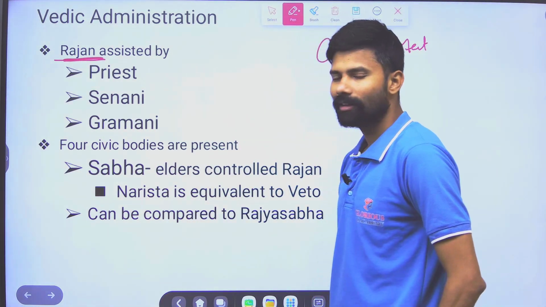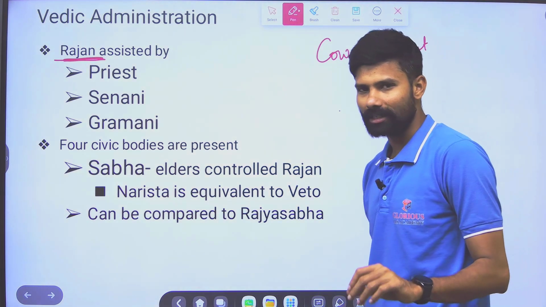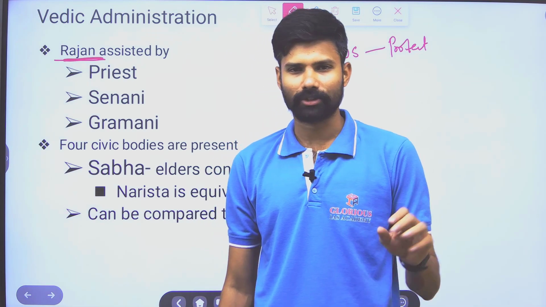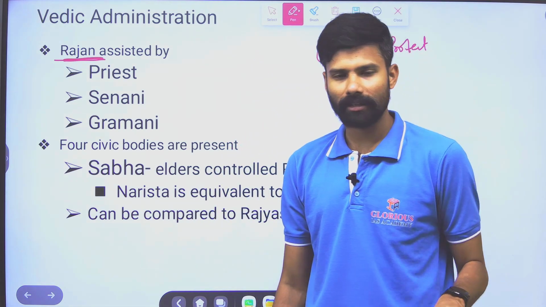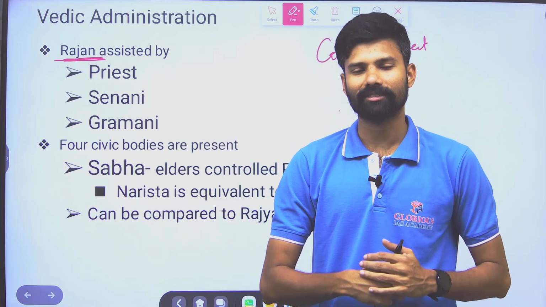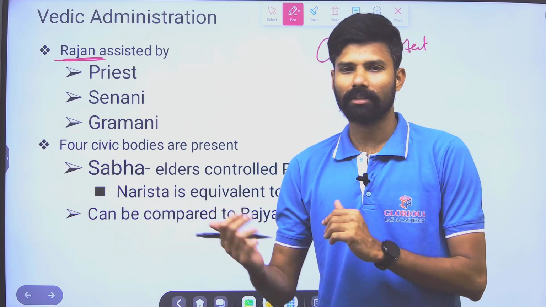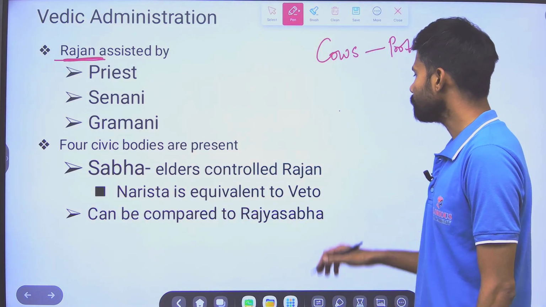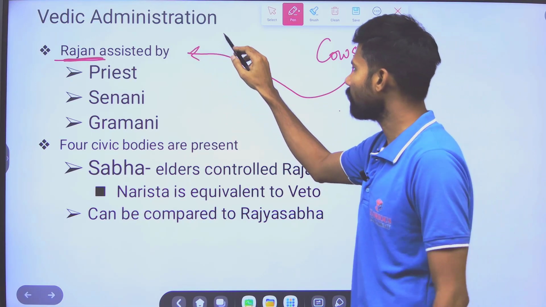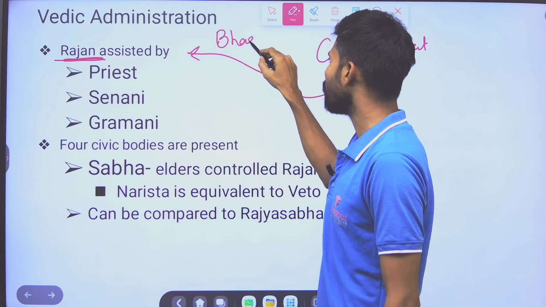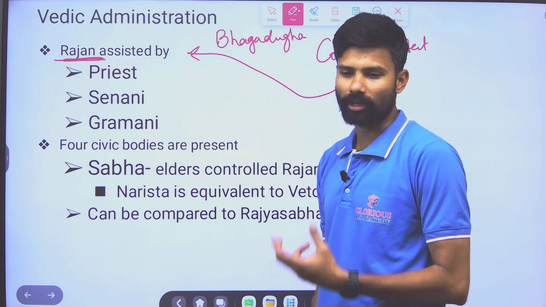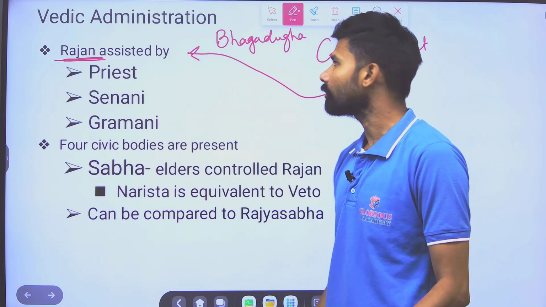Rajan, if I say, you may not believe, but Rajan initially is a shepherd whose prime duty is to protect the cows. But when he is taking the cows to the grazing areas, what about his food and all? Somebody has to give him a share. Whatever they are getting, they used to share with the Rajan. This is how a part has come, Bhaga.